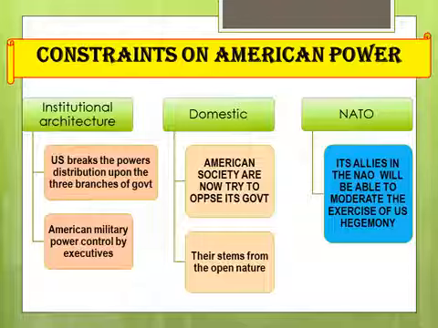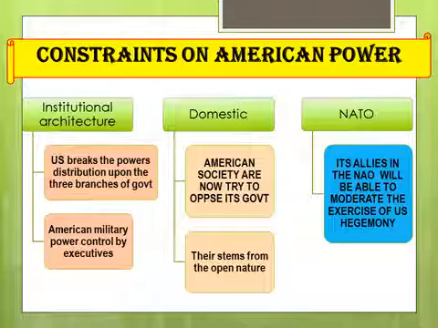The first one is institutional architecture. Now, what is institutional architecture? The USA divides power among three branches. You all know that, just like our country, you also have three branches of government: executive, legislative, and judiciary. So the USA wanted to capture all three branches of power, not giving power to any one branch.